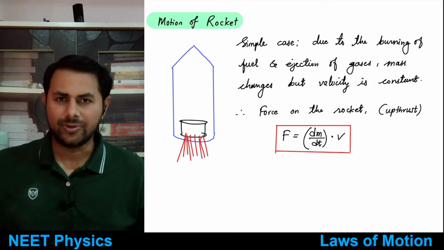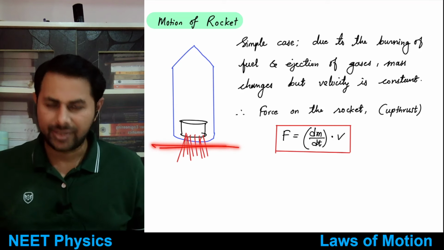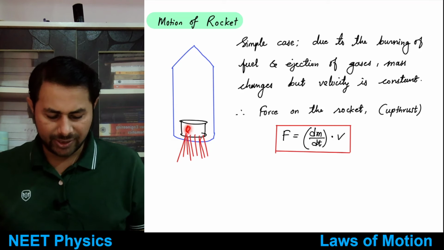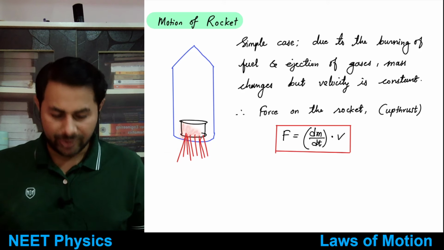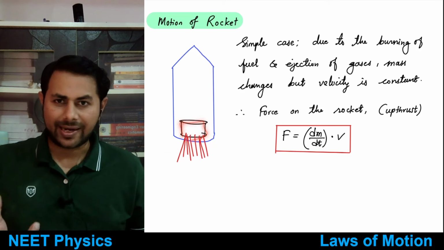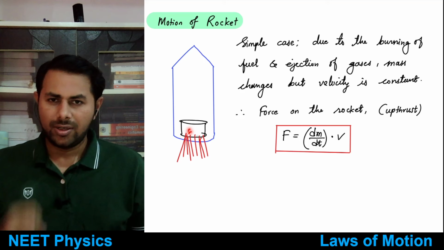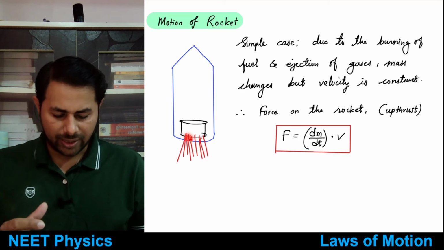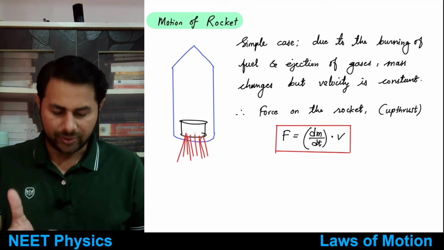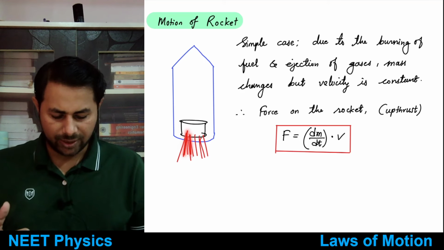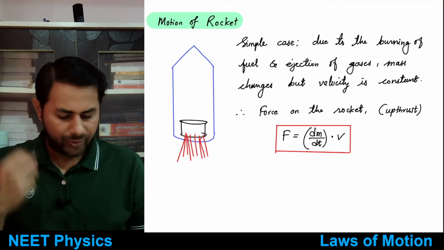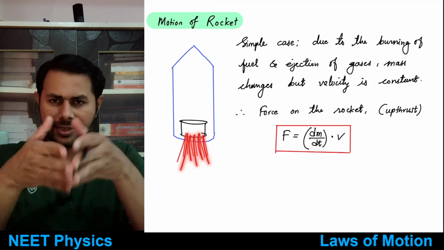Now how does it move? Suppose it's resting on earth. What happens is fuel is burnt in this fuel tank, let's say. Because of that, there are some openings at the bottom of the rocket, and the burnt fuel comes out as exhaust gases.